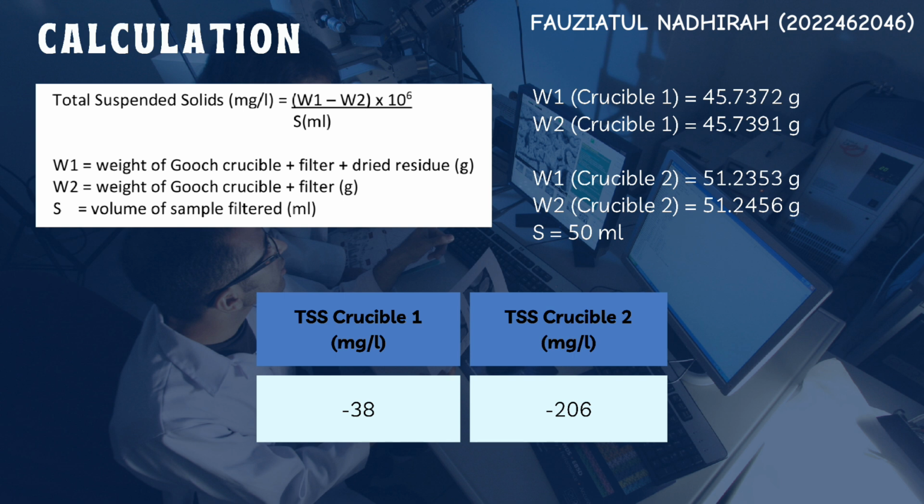From the results that were recorded before, we can insert the values into the formula to find the total suspended solids. After the calculation, we get that the value of total suspended solids for crucible 1 is negative 38 mg per liter, while the total suspended solids for crucible 2 is negative 206 mg per liter.